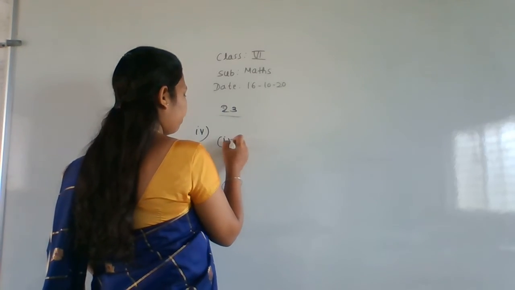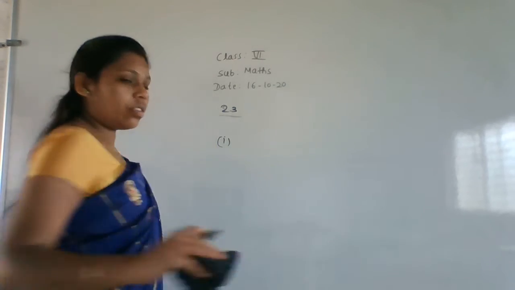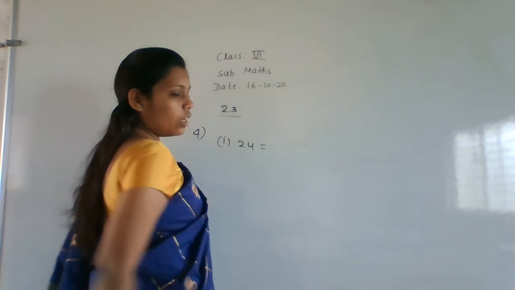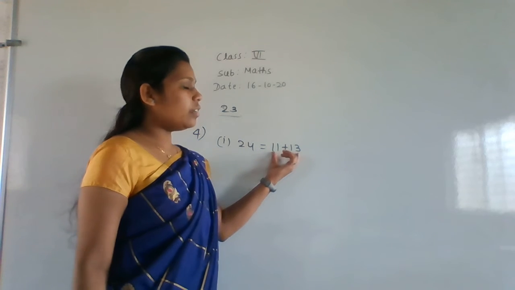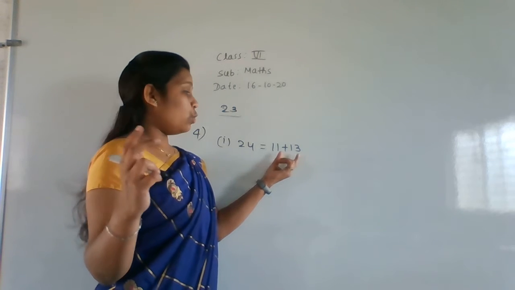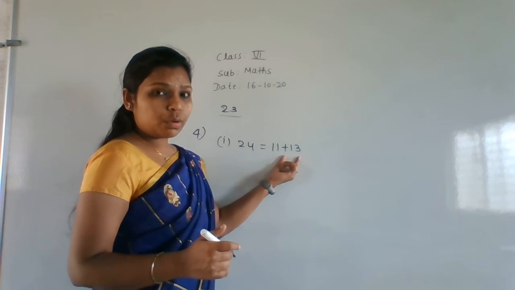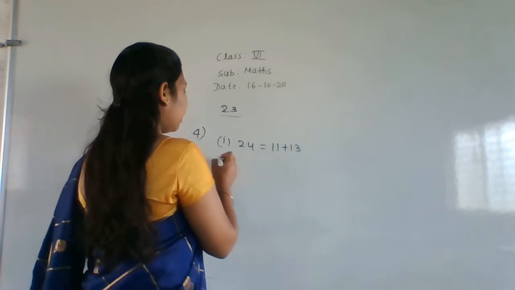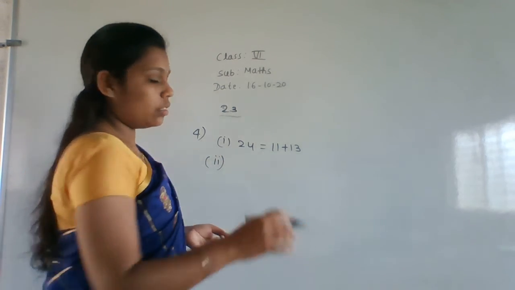First one is 24. That is expressed as 11 plus 13. These two are prime numbers. Take the difference. What is the difference here? 2. So these two are called twin prime numbers. So it is a sum of two twin prime numbers. Next one, the second one is 36.